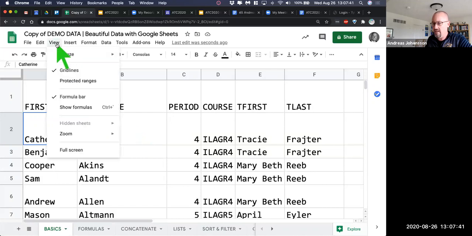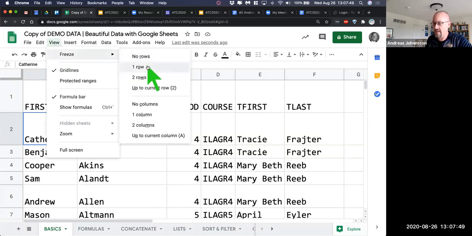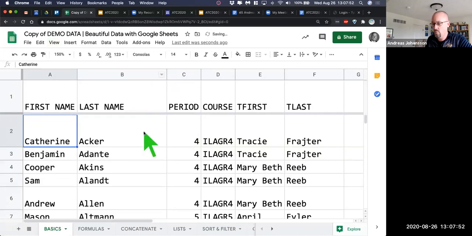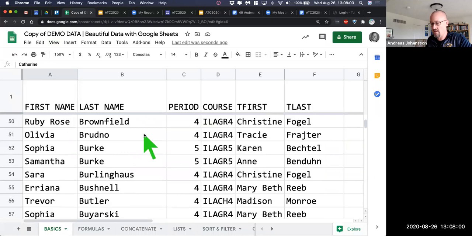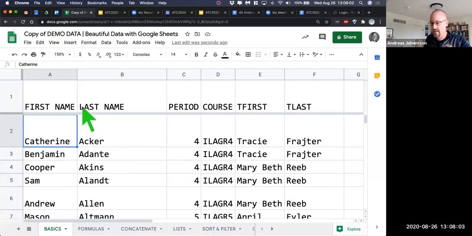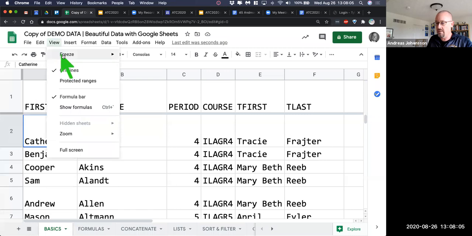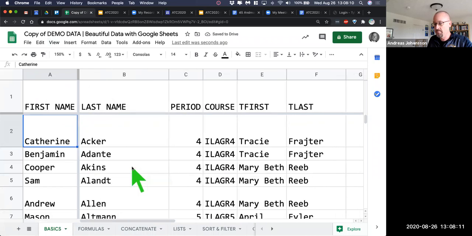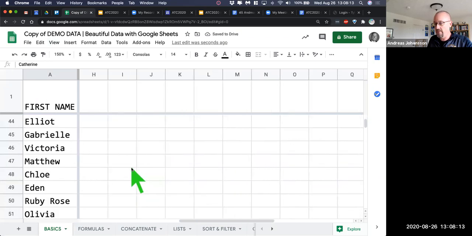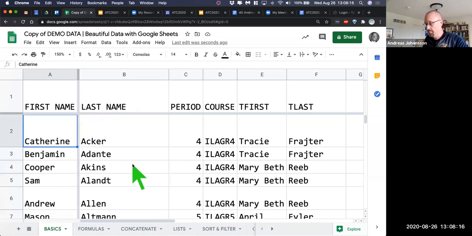The first way, which I had no idea you could do until just last year, someone showed it to me because I was doing it the other way. You go into the view menu, you go to freeze, and you say freeze 1 row. Boom. And watch what happens. You get this dark gray freezer row, and now watch what happens when I scroll. Hooray, top row is frozen, so it doesn't move. So now I know what that data is. I can do the same thing with view, and I can say freeze 1 column. So if I'm scrolling to the right, that stays. And so now I can scroll and be a little bit more effective in my spreadsheet, because otherwise I lose the idea of what is happening.